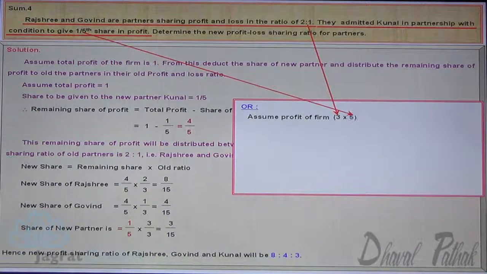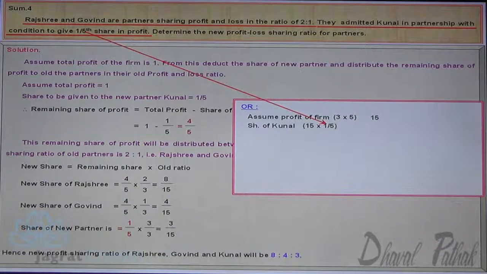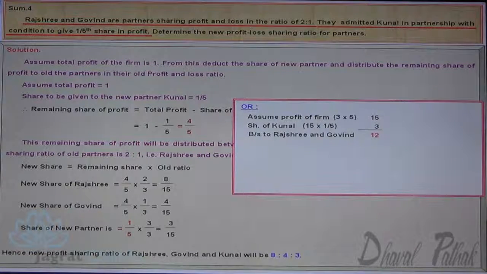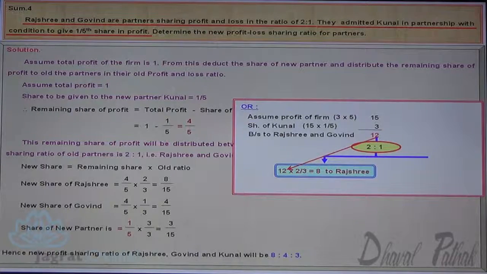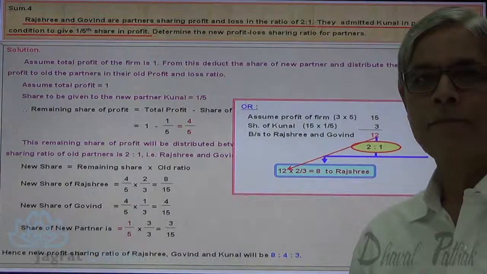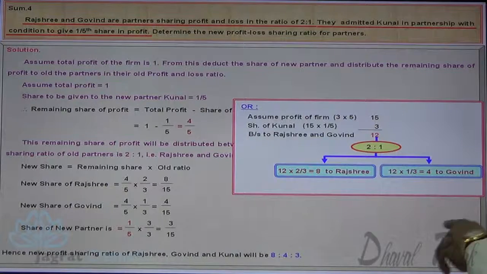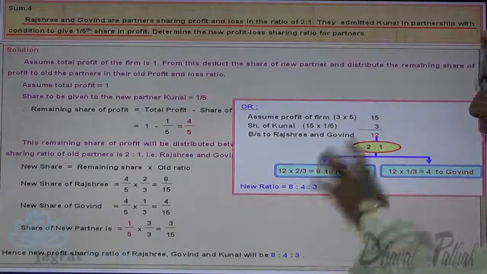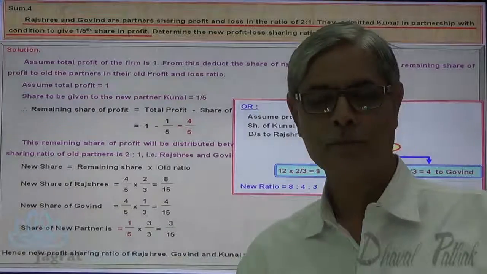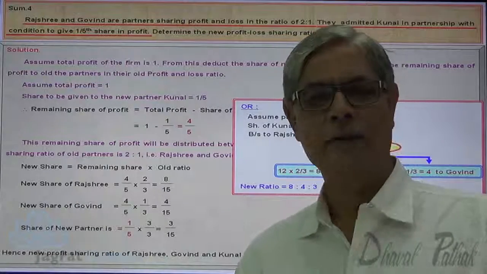Assume that the profit of the firm is 5 3s are 15 rupees. Share of Kunal is 1/5 of 15 rupees, 3. Remaining share in profit is 12. That is distributed in the ratio of 2:1. So share of Rajeshri is 2/3 of 12. 4 3s are 12 and 4 2s are 8. 8 to Rajeshri. 12 into 1/3, 4 to Govind. 8:4:3 is the new profit sharing ratio, which is the same as before. This is another way to explain the same concept.